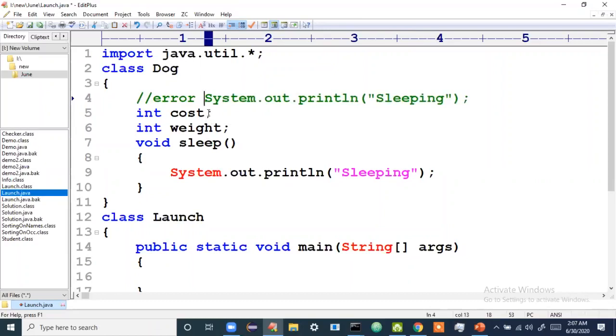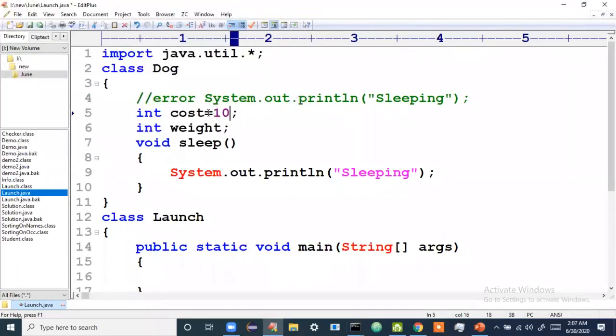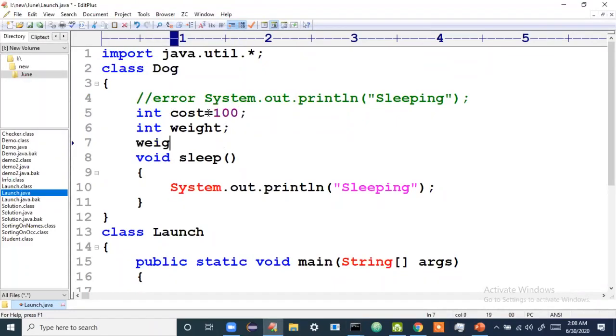Or see, I can write int cost is equal to 100. Is there any problem here? No, there is no problem. I can initialize and declare in the same line. But if you try to declare in one line and initialize in another line, maybe like this, maybe dog's weight, let me write 20 kg.